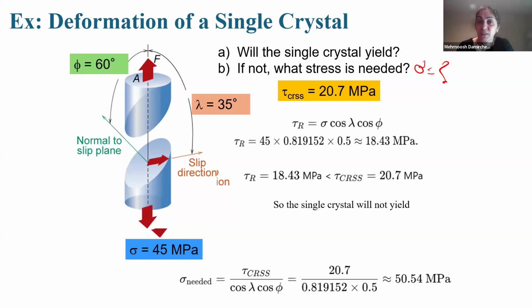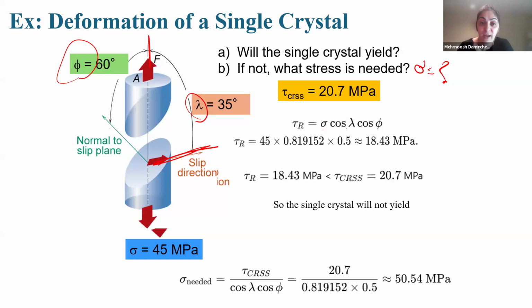And we know that the critical resolved shear stress is 20.7 megapascal. This is the direction of the stress, this is the slip direction, and the angle between them is lambda. The normal to the slip plane is the green one. The angle between the normal to the slip plane and the direction of applied stress, phi, is 60. So tau R is sigma cosine lambda cosine phi.